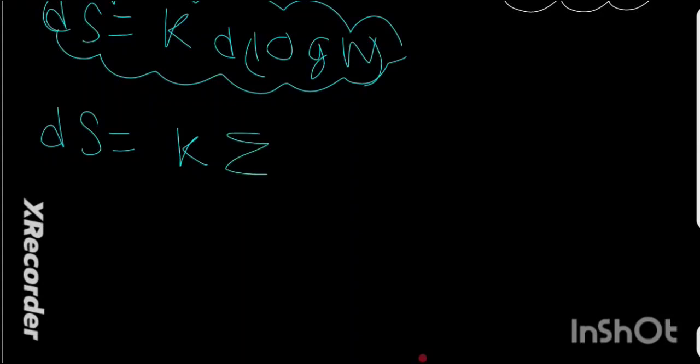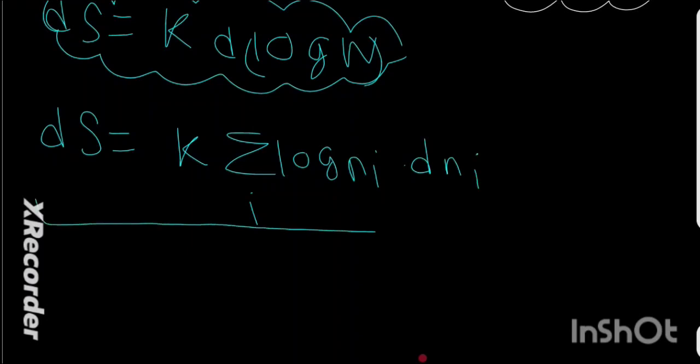You all know what the differential of log W is, because we discussed it in the previous video, and I'm borrowing the equation from there. The value of d log W is K summation over i log Ni into dNi. If you are wondering where we derived this formula, watch my previous video on the derivation of the differential of the log of the thermodynamical probability.